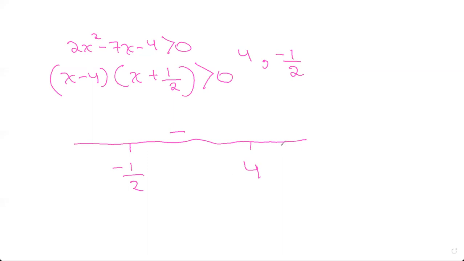Now let's try for a number greater than 4, say 5. You get a positive number. So just write a plus. And for a number less than minus half, say minus 3, you get another positive number.